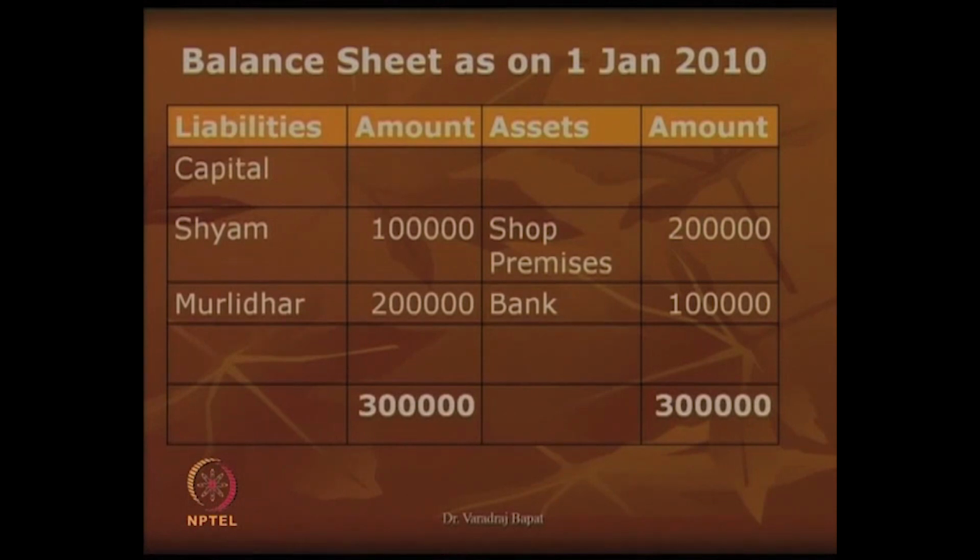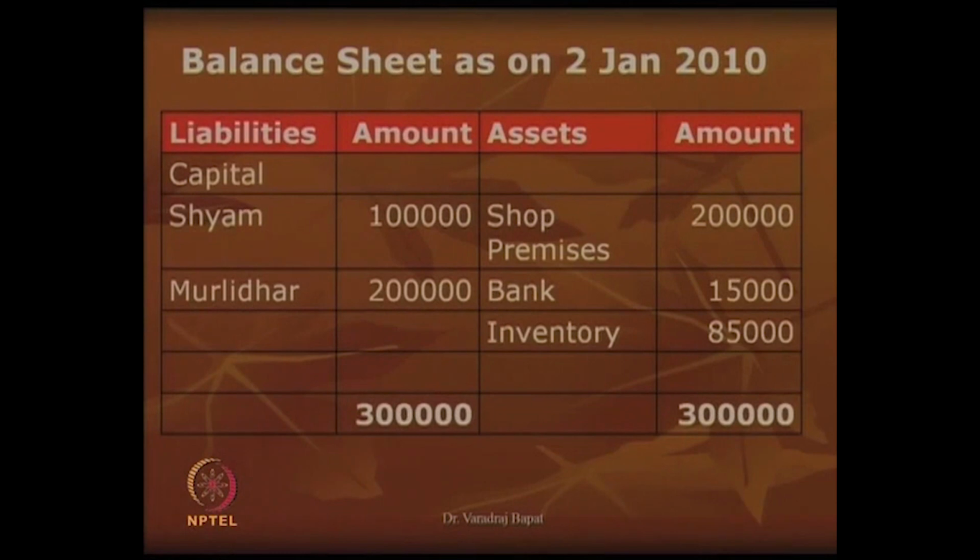Now, you can see here on Jan 1st, this is the very first transaction. Shyam brought in a capital of 1 lakh, Murlidhar brought in a capital of 2 lakhs. Shop premises will be shown in the books as 2 lakhs and bank balance is 1 lakh. The balance sheet tallies and it is shown at 3 lakhs. Now, the second transaction was a cash purchase. So, you can see here both books and stationery are my inventory. So, now the inventory has become 85,000 and bank balance has reduced to 15,000. The balance sheet tallies at 3 lakhs.